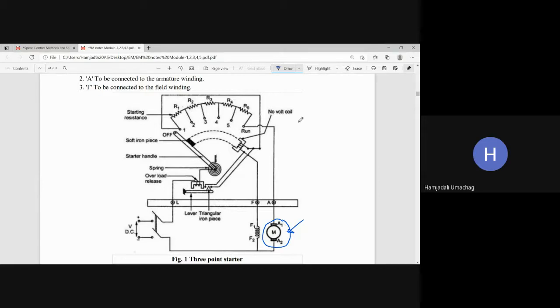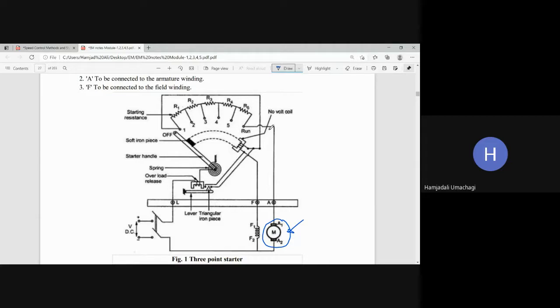Here we have drawn the machine small and the starter large, just to show the starter clearly. But in real time, the motor size will be large. Remember this.